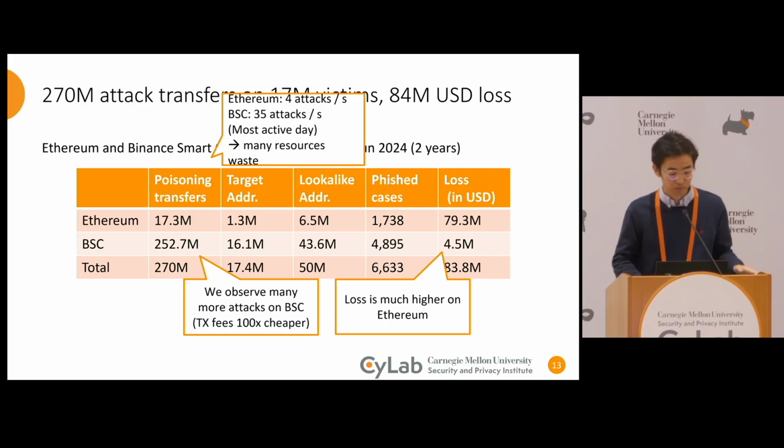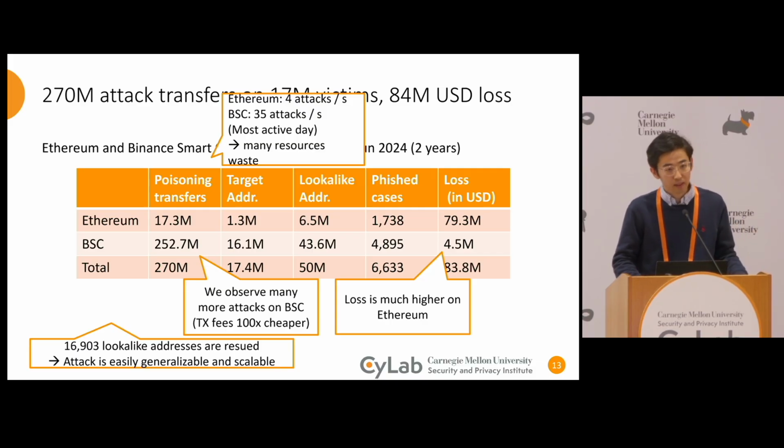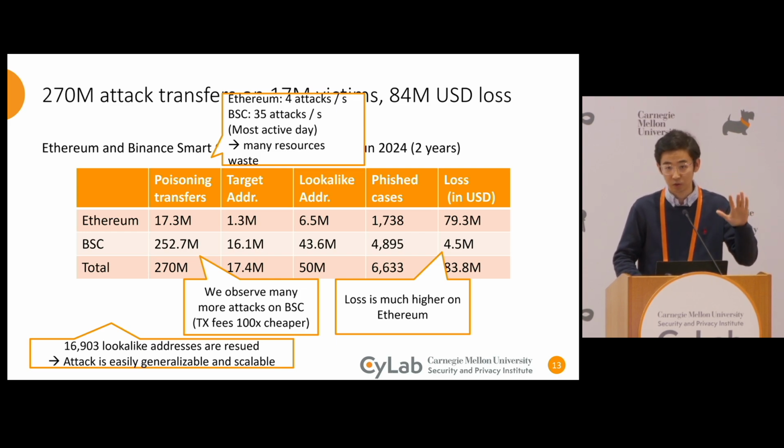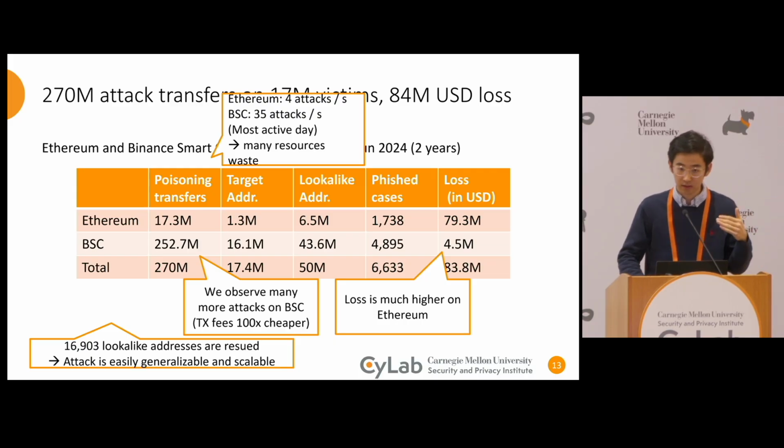Finally, because wallet addresses are compatible between those two chains, we observed 17,000 lookalike addresses that are reused between them. This means that the attack is easily scalable and generalizable across chains.